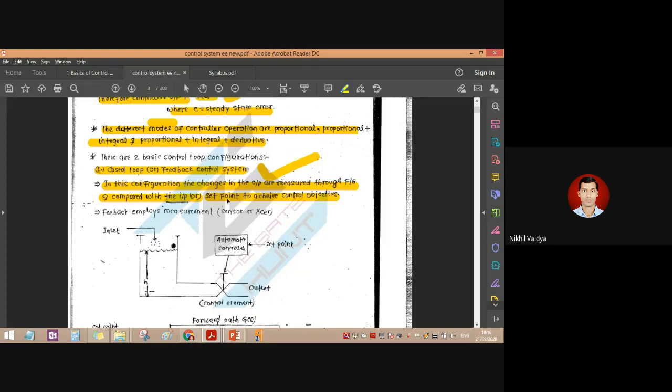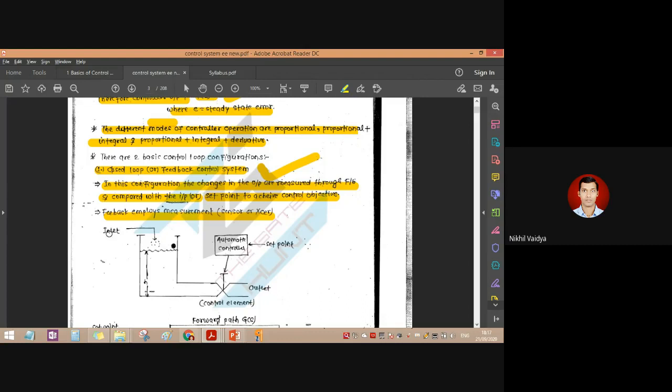Now whatever the set point is, it will already be given. That set point will be considered the desired output, and whatever fluctuations are there can be adjusted with that. Feedback employs measurement, that is, a sensor or a transducer. So we have a sensor for it or a transducer for it.